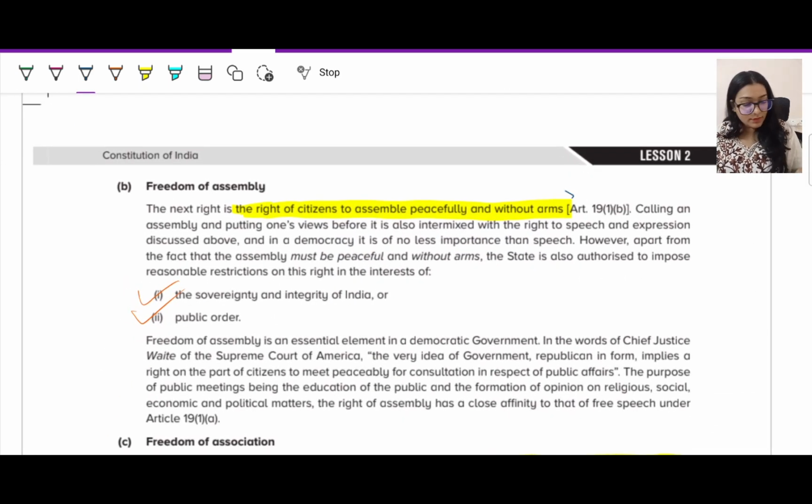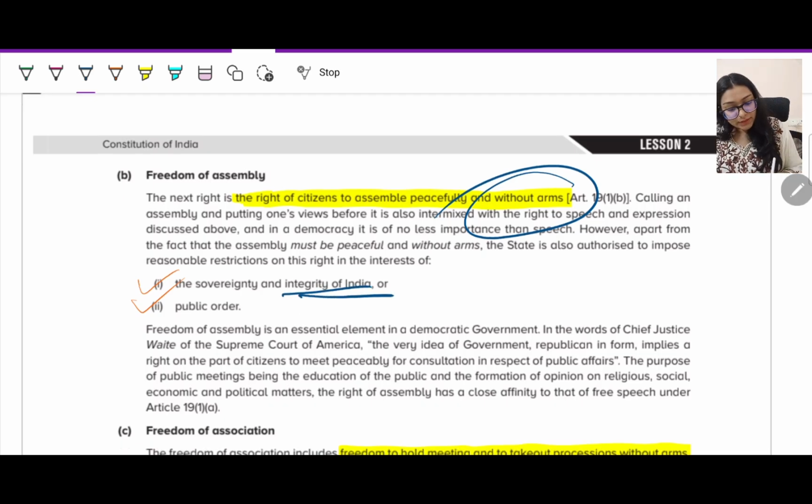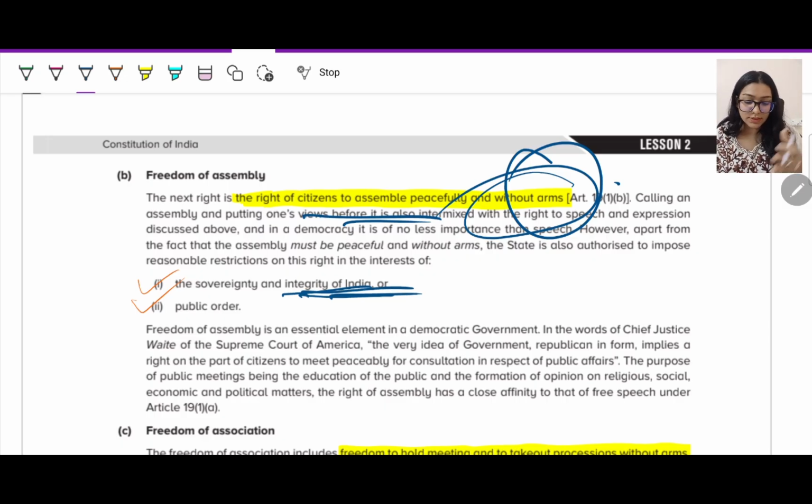Next, you have freedom to assemble anywhere but without arms, that is, without any weapon you can assemble anywhere. But again, sovereignty and integrity of India: you're assembling at a place, and then you are making a statement which is against the nation, right? We have seen a few cases in the past in Delhi, mostly most of the things come out from Delhi. So yes, they assembled, but they were talking against the nation, and a lot of people were arrested at that time. So you can assemble anywhere peacefully but without arms, and it should not affect the sovereignty and integrity of India and public order.